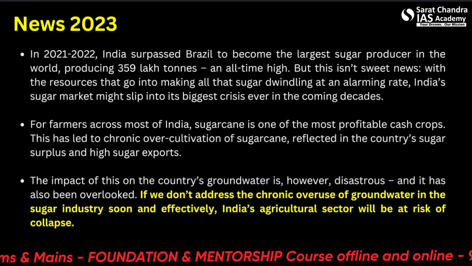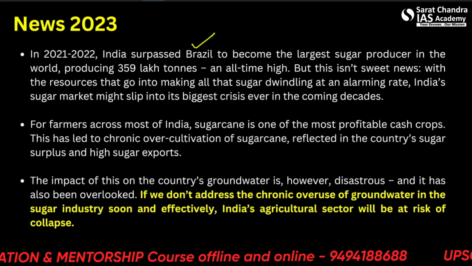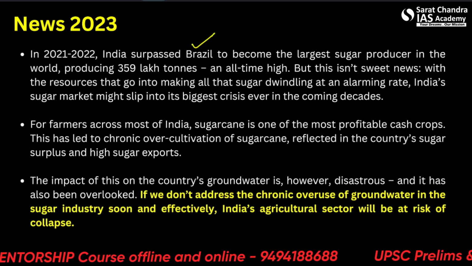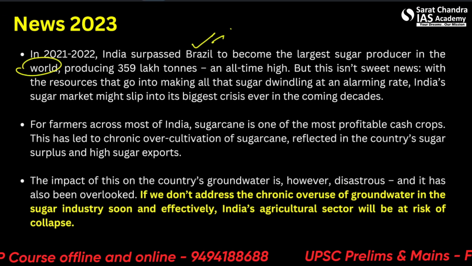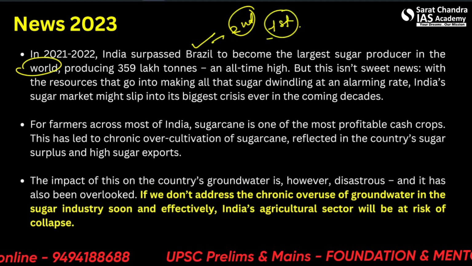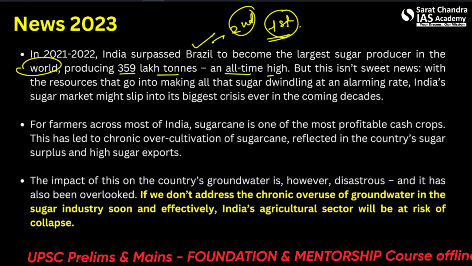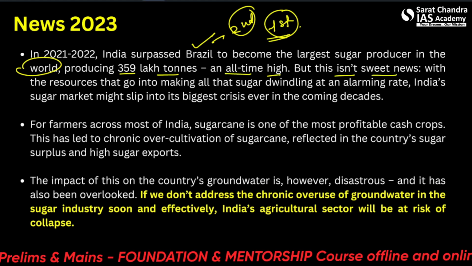So in 2021-22, India surpassed Brazil to become the largest sugar producer in the world. So Brazil naturally becomes second and India becomes first, producing 359 lakh tons, an all-time high. But this isn't sweet news.